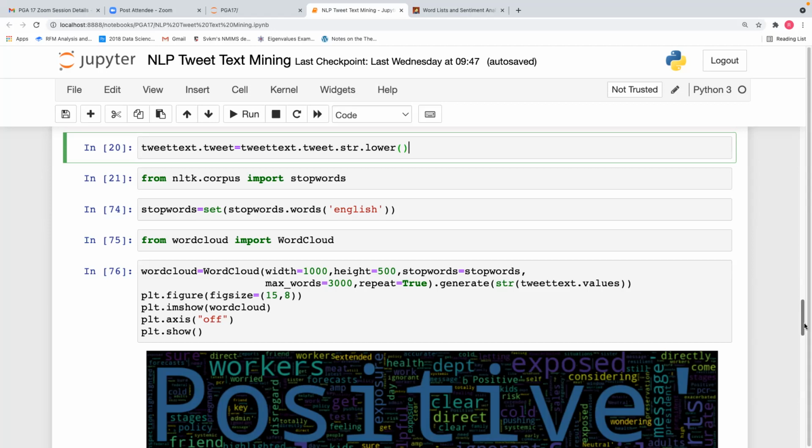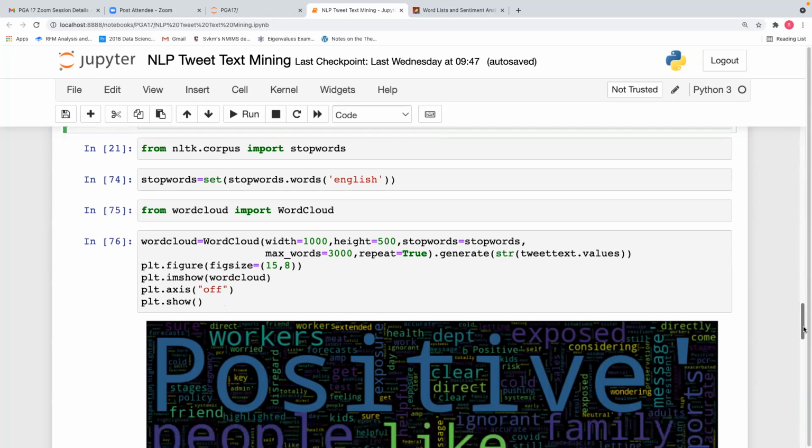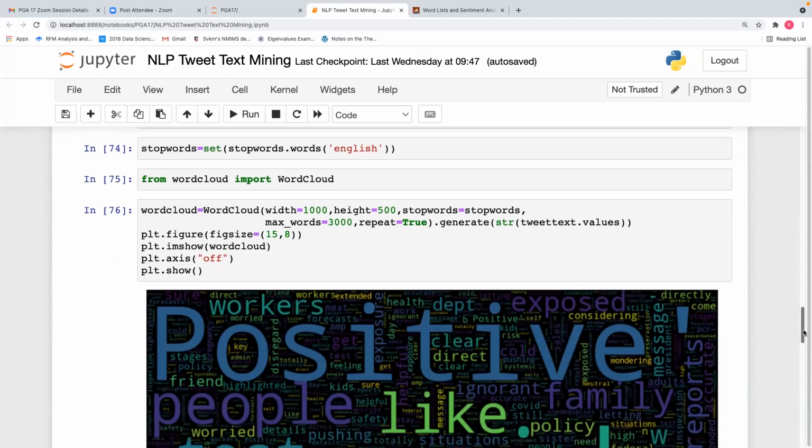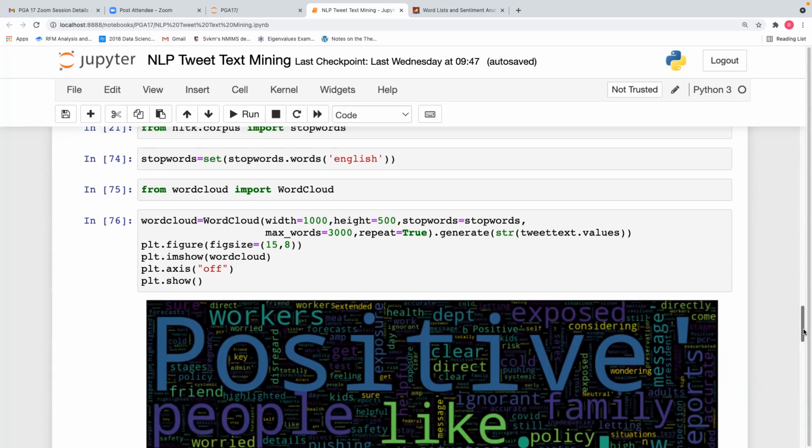So that dot values will give you the words. If you don't give dot values, it will break the words into alphabet. Actually, there are 21,000 or so many words in our corpus. I'll show you how to find the words also.